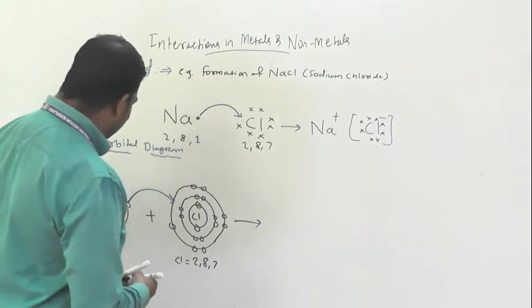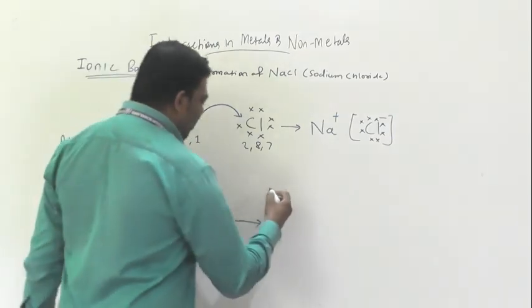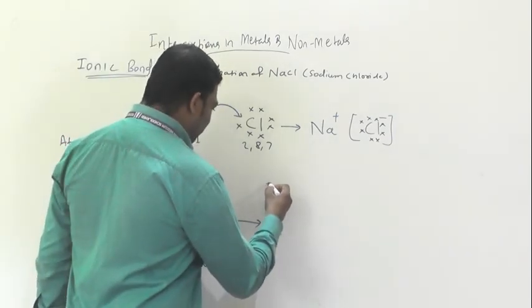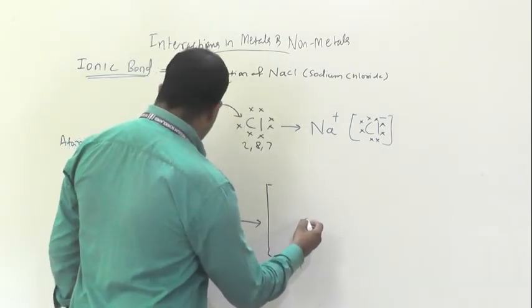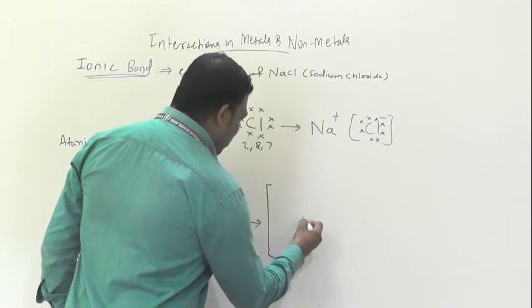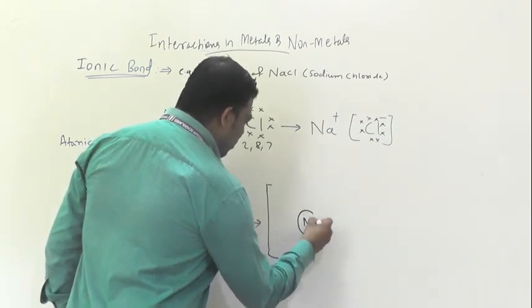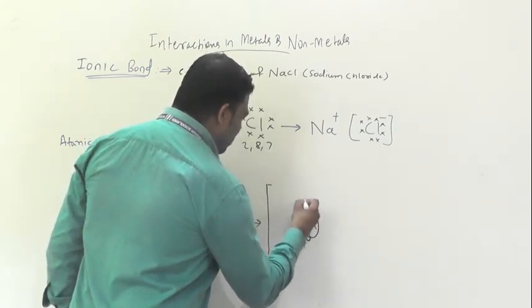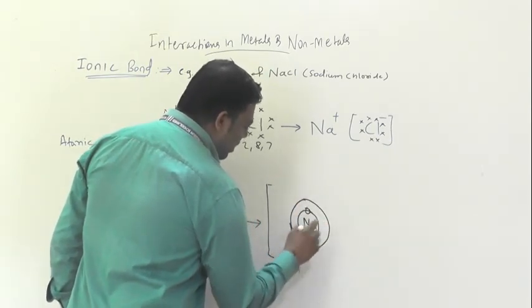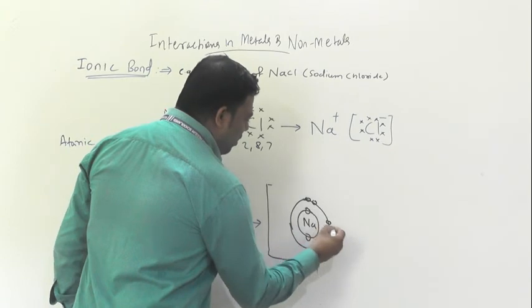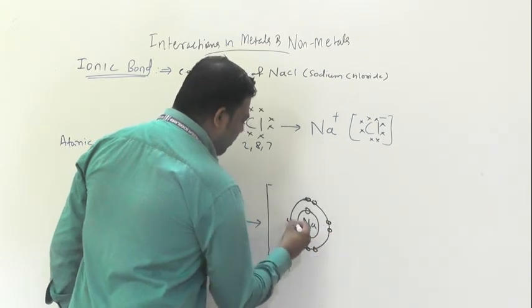See how we can show this with the orbital diagram. For this Na, the first shell has 2 electrons and the second shell has 8: 1, 2, 3, 4, 5, 6, 7, 8.